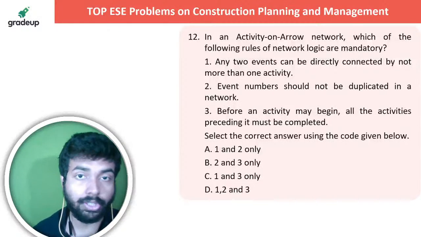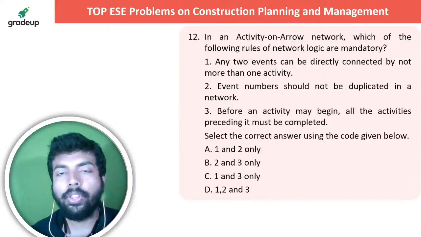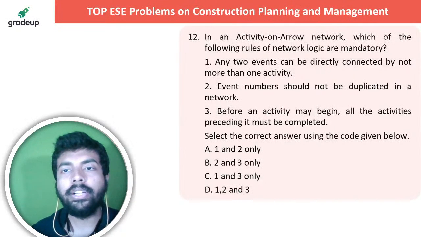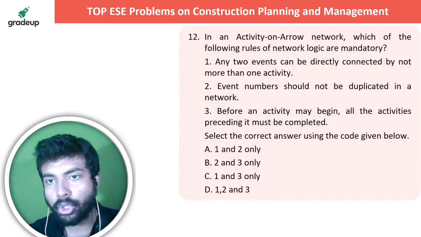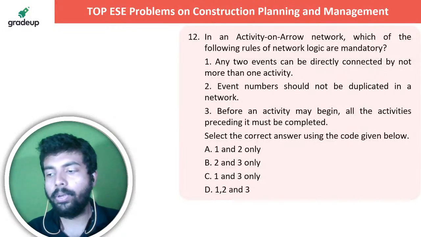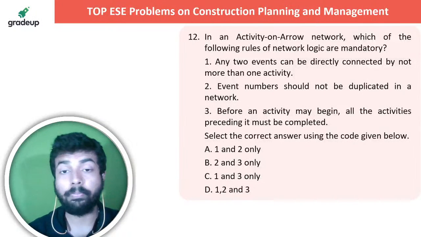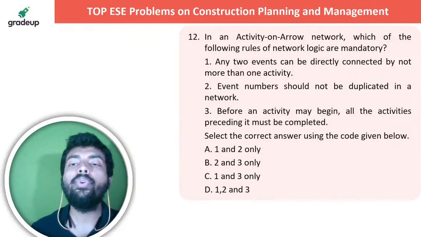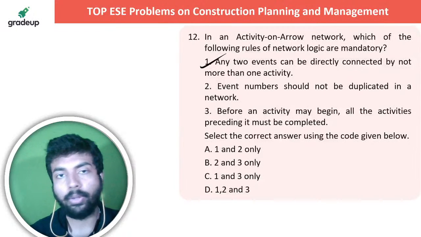Let me know in the live chat section so that what is the answer to this question. In an activity on arrow network, which of the following rules of network logic are mandatory? Any 2 events can be directly connected by not more than one activity. Event numbers should not be duplicated in a network. Okay, so let me know in the live chat section so that what is the answer to this particular question. So many people are saying mostly C. कुछ लोग बोल रहे D है. Any 2 events can be directly connected by not more than one activity. हाँ बिल्कुल सही.